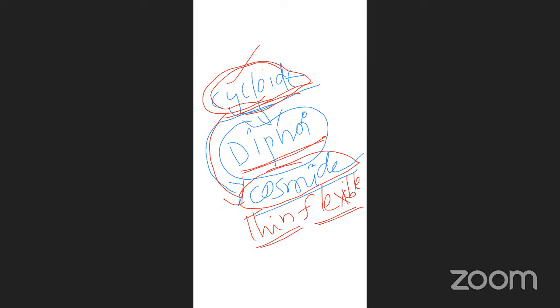Any doubt up to this? Any doubt regarding the classification of fishes, scales, or those things? Do you have any doubts? Ask me now. I will give you clarity. First, tell me how many major classes are there in the fishes? Three are there, right? What are those three? Can you name them?